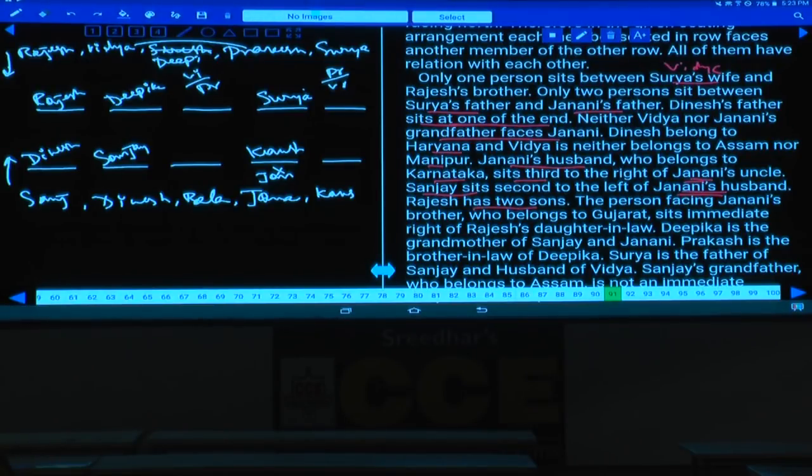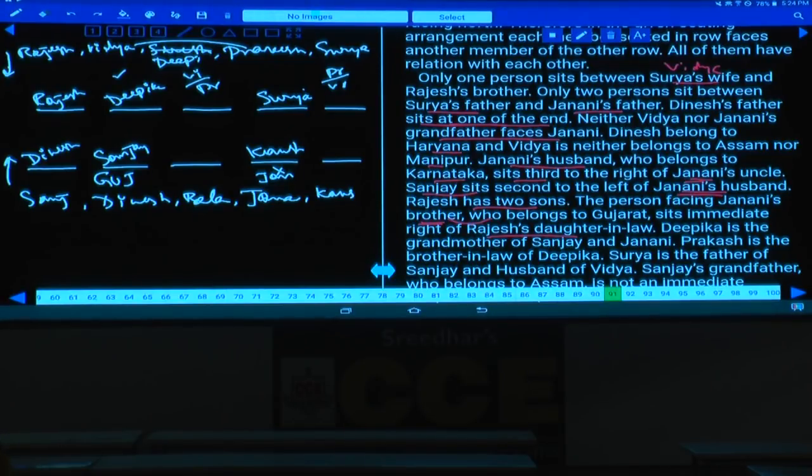And Rajesh has two sons. The person facing Janani's brother belongs to Gujarat. Who is Janani's brother here? Janani's brother is Sanjay. And who is facing Sanjay here? Deepika. So the person who is facing Janani's brother belongs to Gujarat, meaning Deepika belongs to Gujarat, isn't it? Now this Deepika who belongs to Gujarat sits to the immediate right of Rajesh's daughter-in-law. Who is Rajesh's daughter-in-law? Vijaya.